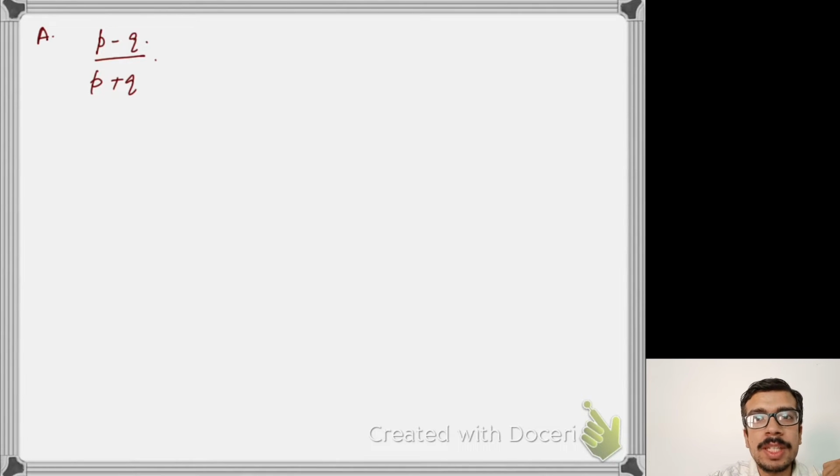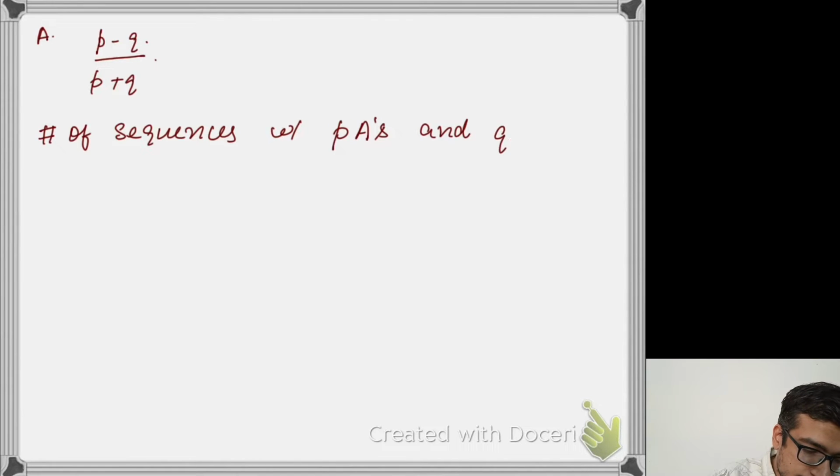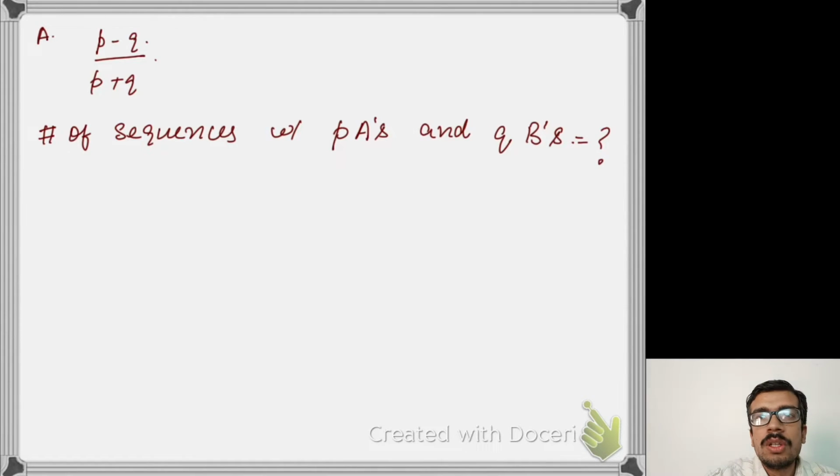So how do we compute this? As I just mentioned, we are going to look at this combinatorially. So let's try to do that. The idea is, what is the total number of sequences with P A's and Q B's?